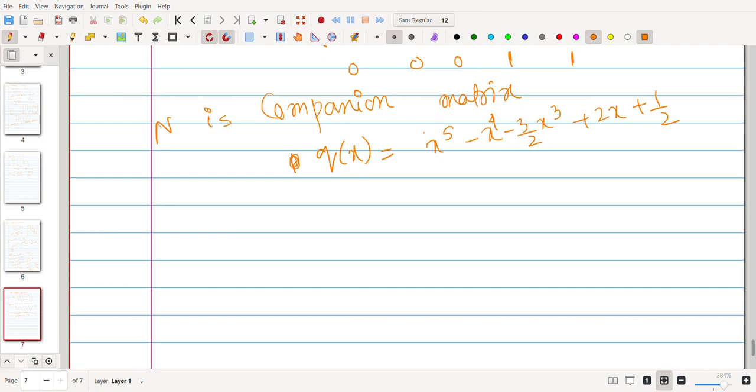Now, say the eigenvalues give x minus lambda 1 times x minus lambda 2 times x minus lambda 3, and so on up to lambda 5.